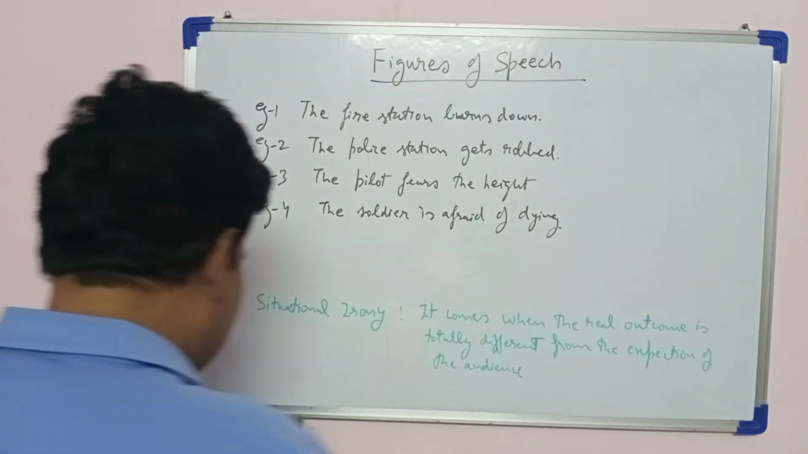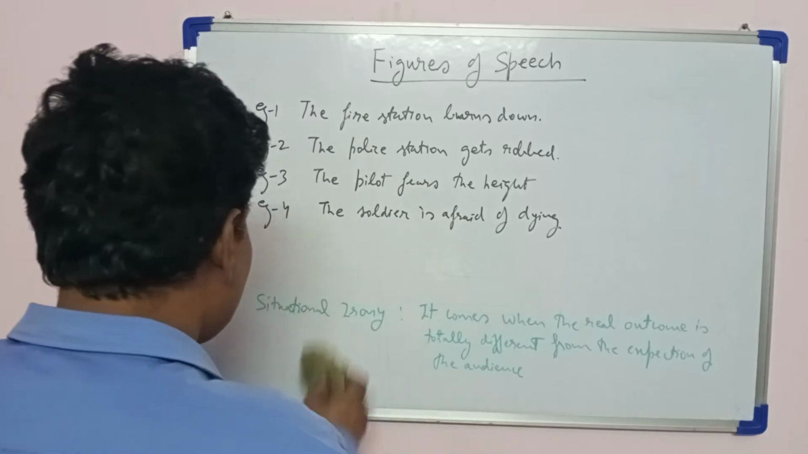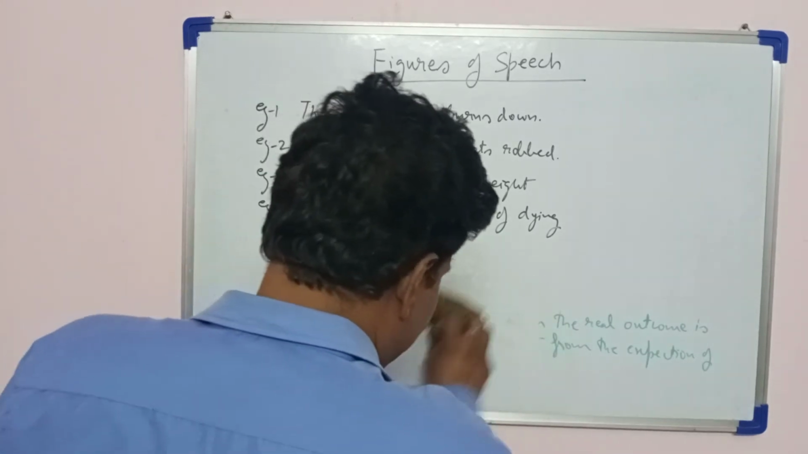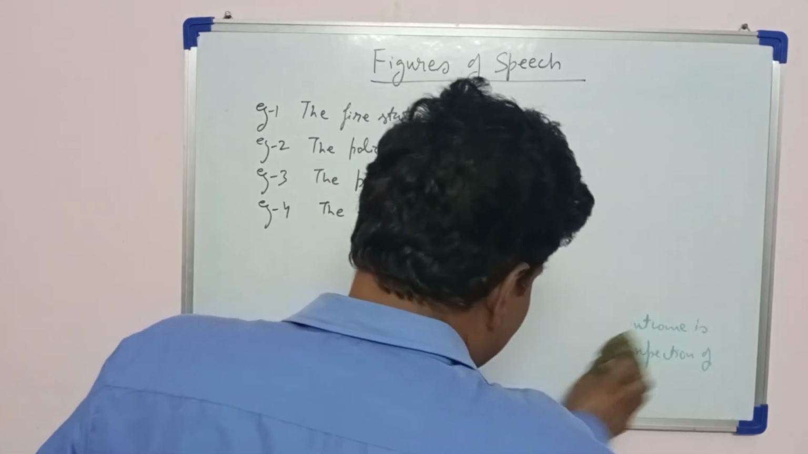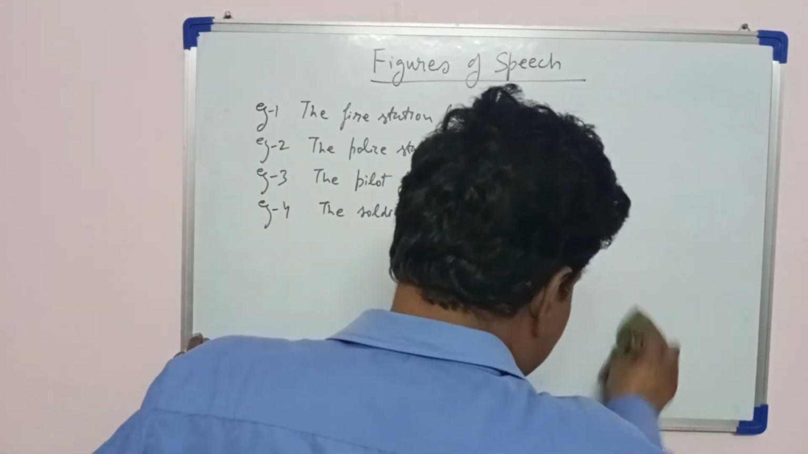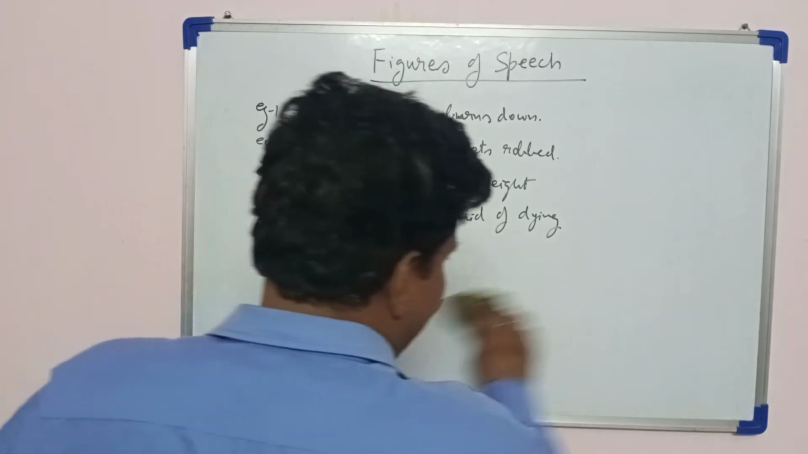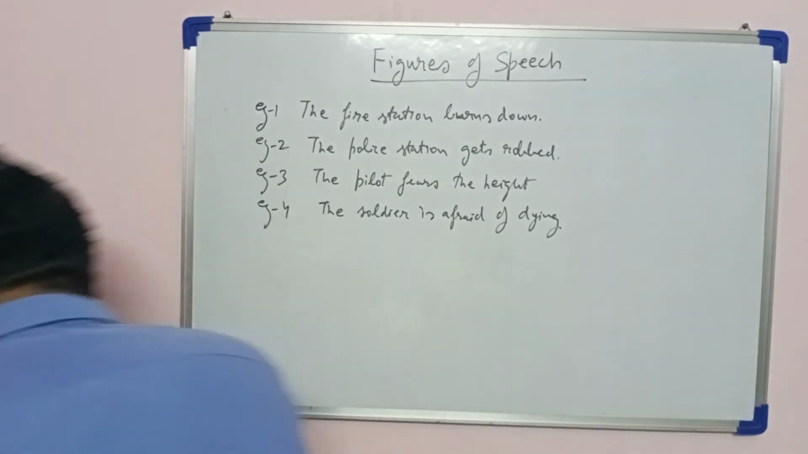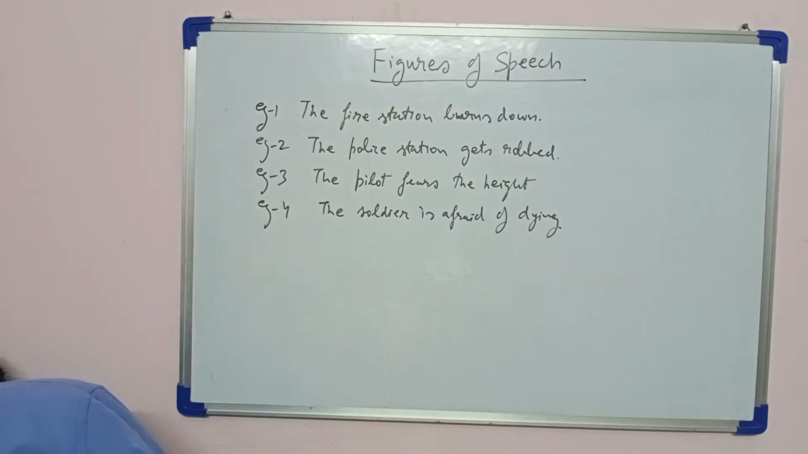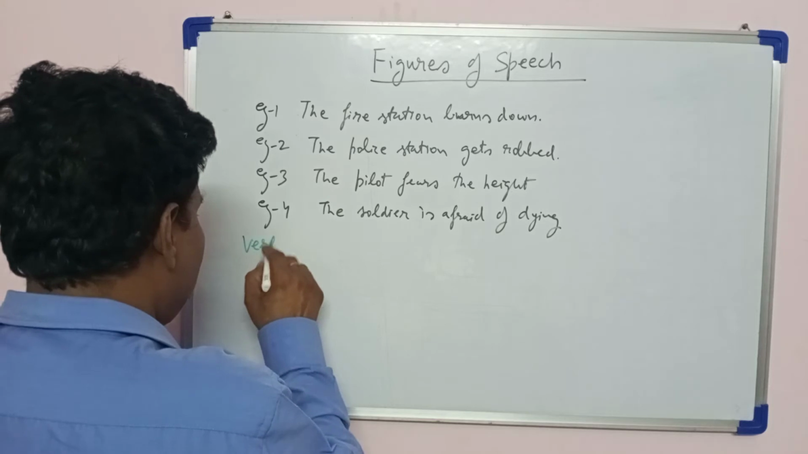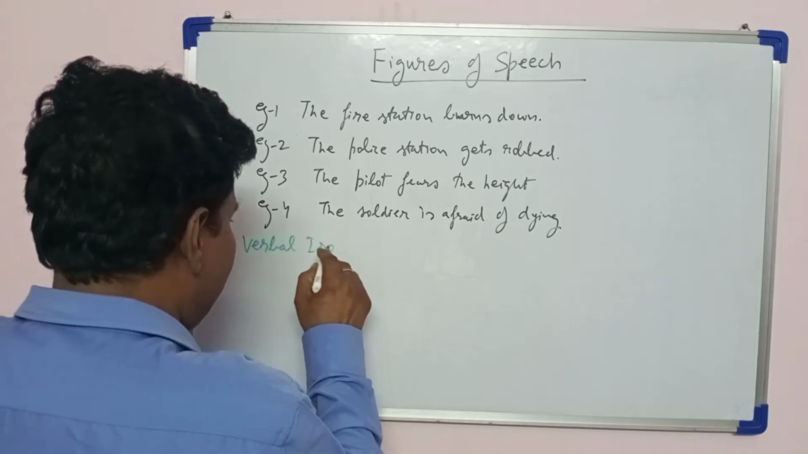That is the verbal irony. So let us understand what is verbal irony. Verbal means orally. Orally what is conveyed, if there is contrast in that. Orally what we say, verbal irony.